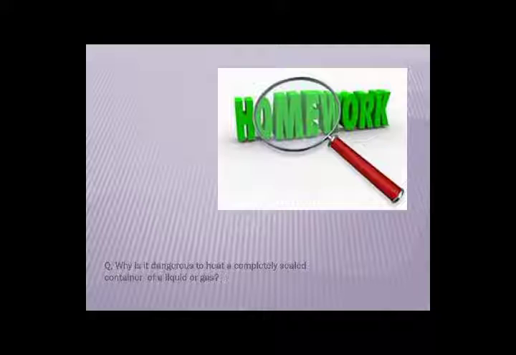Why is it called dangerous? As we already discussed the property of all the states of matter, how will they behave when they absorb heat or release heat, gain heat or lose heat? So what will happen to them?